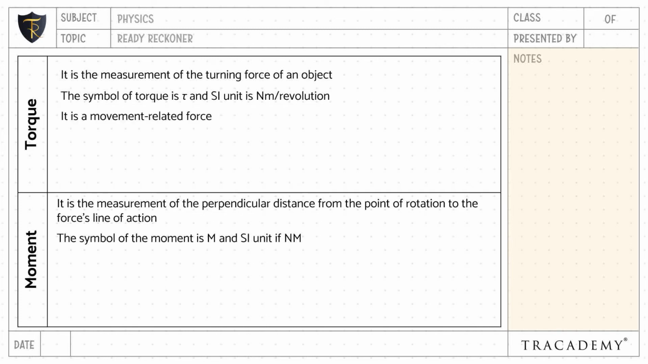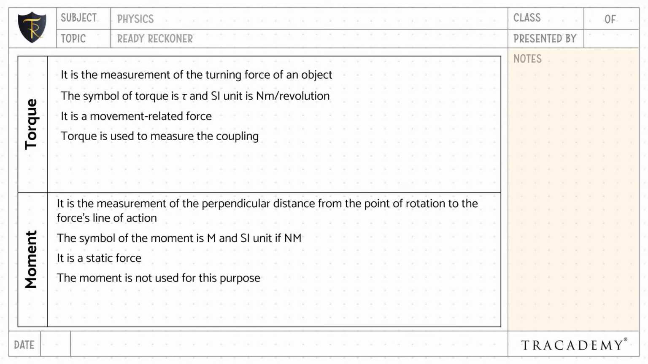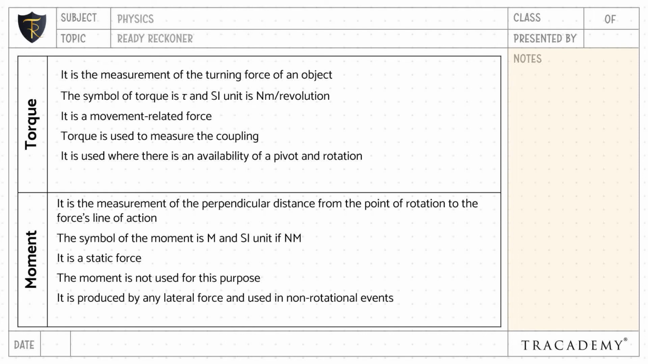Torque is used to measure the coupling, whereas moment is not used for this purpose. Torque is used where there is an availability of a pivot and rotation. Moment is produced by any lateral force and used in non-rotational events.